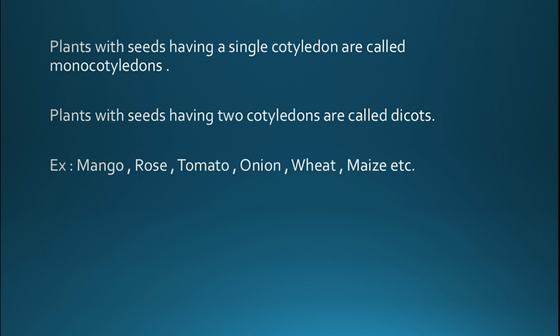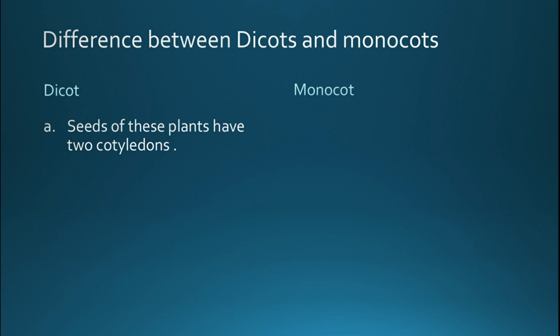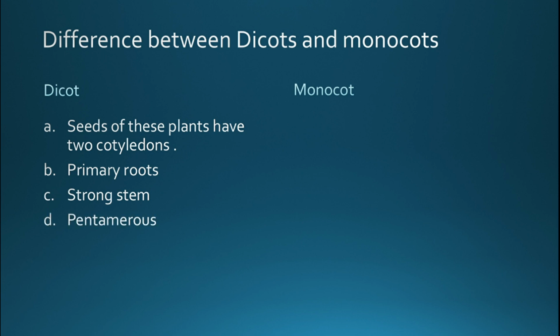Dicot and monocot. The first difference: the seeds of dicot plants have two cotyledons. They have primary roots. They have a strong stem. They are pentamerous, that is, they have five petals. Examples: pea, potato, sunflower, rose, neem, apple, etc.